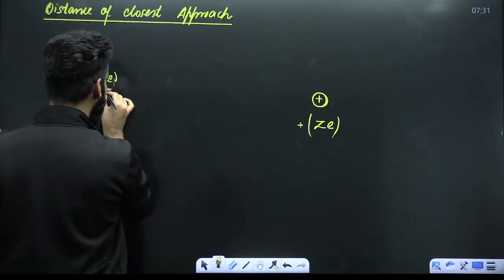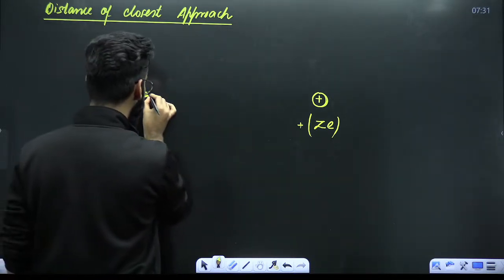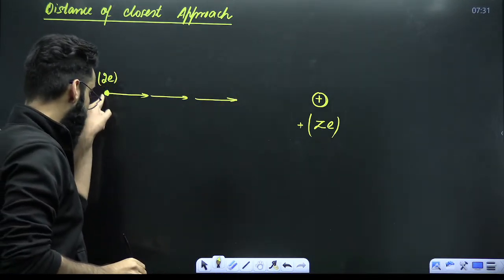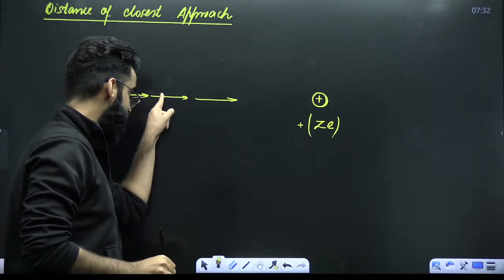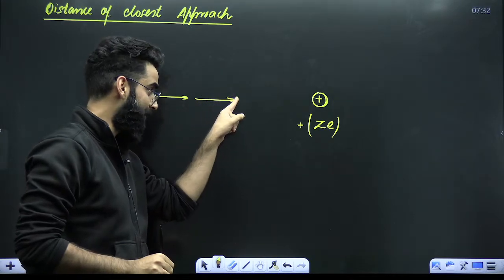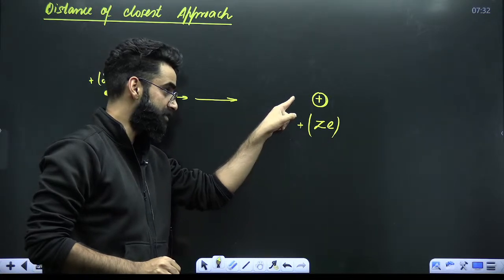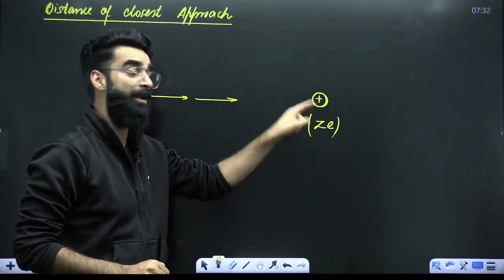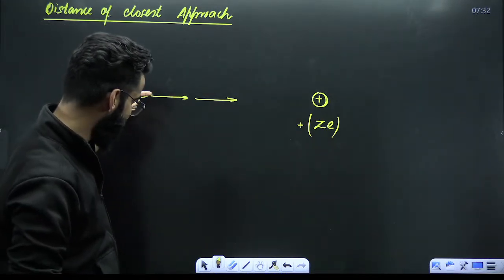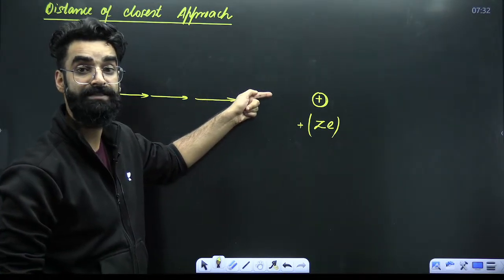Now imagine this particular alpha particle is coming closer towards the nucleus. Now tell me, when this alpha particle, which carries a positive charge, comes closer, the distance between the alpha particle and the nucleus decreases. If the distance decreases, can I say as the alpha particle goes closer, it will be experiencing more repulsion from this particular nucleus? Absolutely, it will keep on experiencing more repulsion due to the nucleus, right?